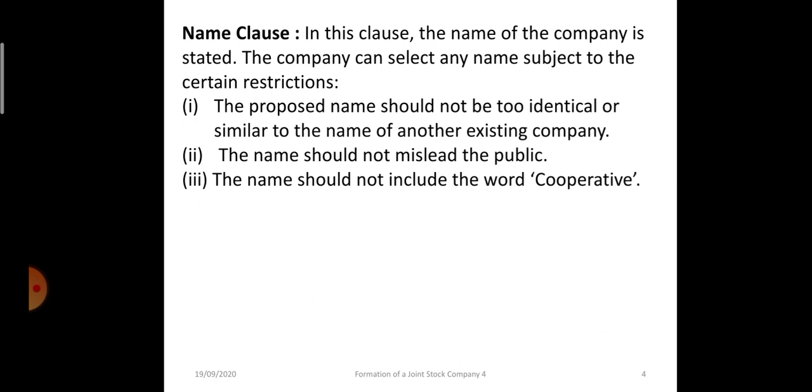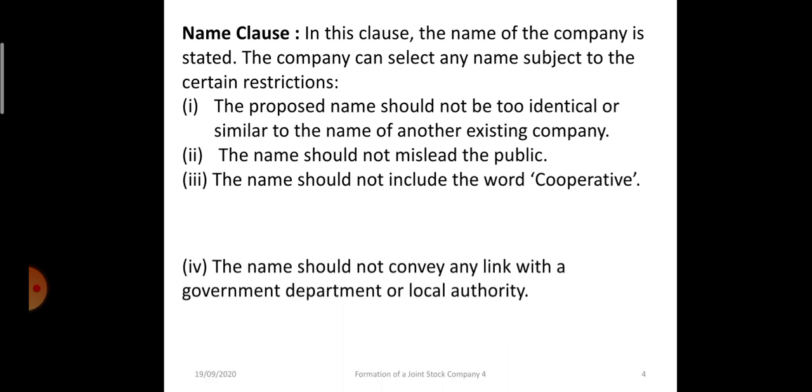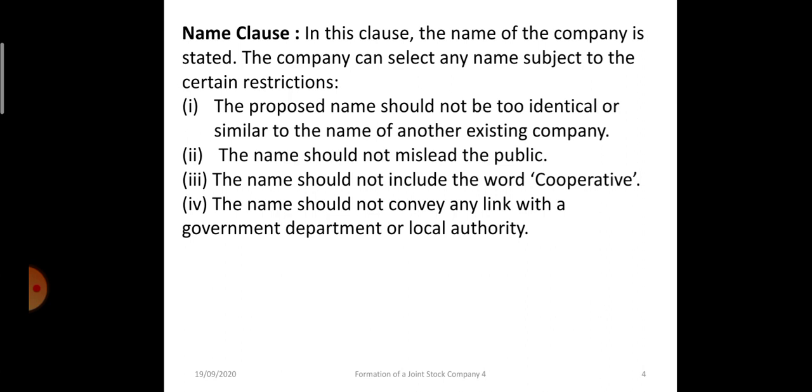The name should not include the word cooperative, because the word cooperative is used by cooperative societies only. The company cannot use the word cooperative. In the same manner, the name of the company should not reflect that it is related to any government company or any government department. Because government has a lot of trust, and if we use that trust and cheat people using it as a name, then the government will impose certain punishments or penalties.